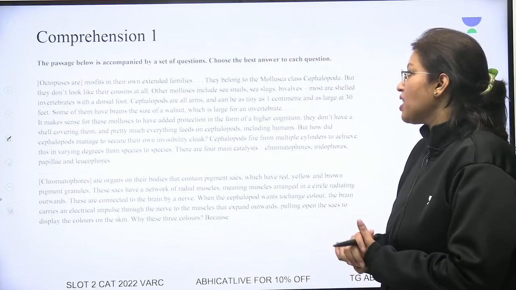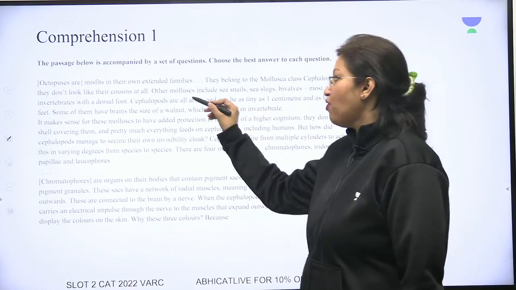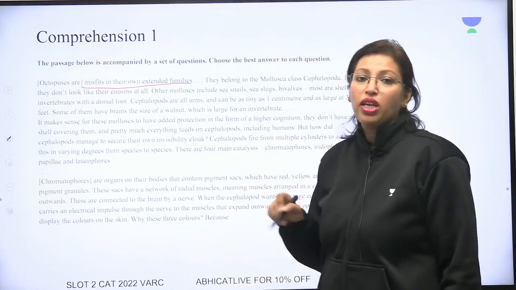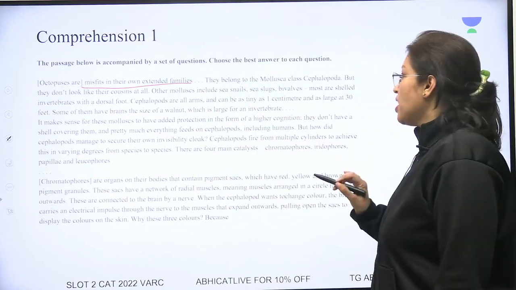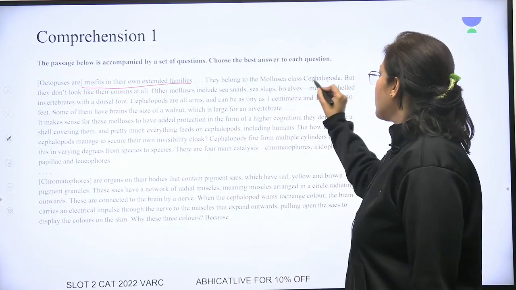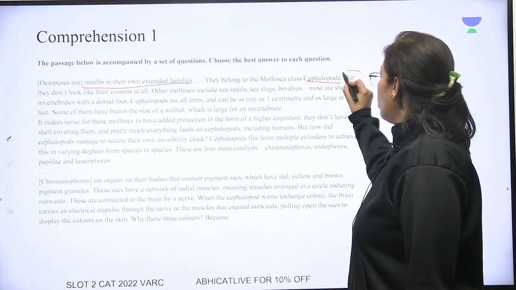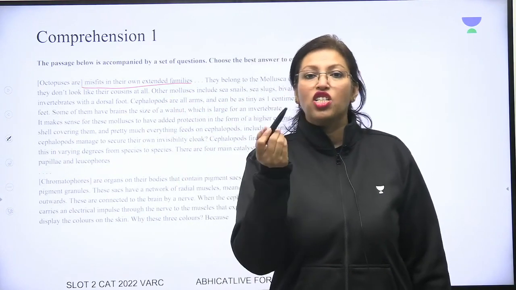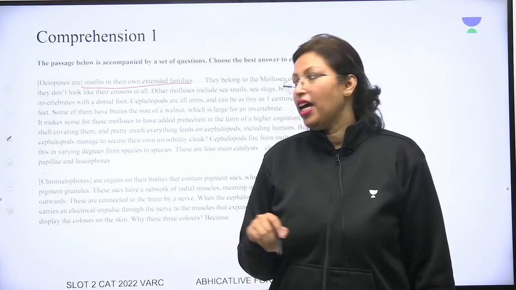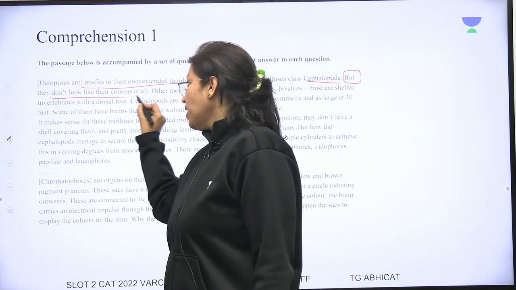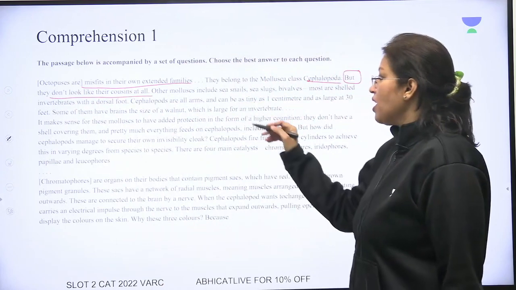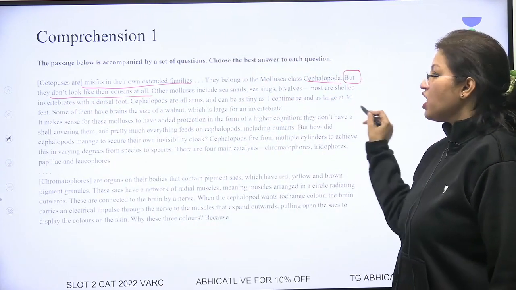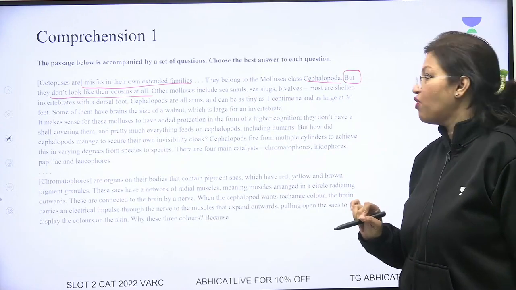So octopuses are misfits in their own extended family. So we started out by saying that extended families में in their own families they are misfits. They belong to the mollusca class Cephalopoda, but they don't look like their cousins. Now something important. Whenever you see a contrasting conjunction, you know कि कुछ important आने वाला है. तो they don't look like their cousins at all. Other mollusks include sea snails, sea slugs, bivalves. Most are shelled invertebrates with a dorsal foot.